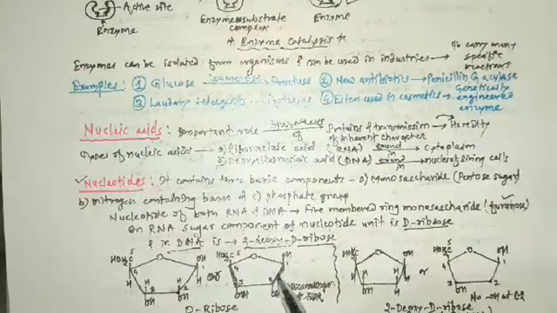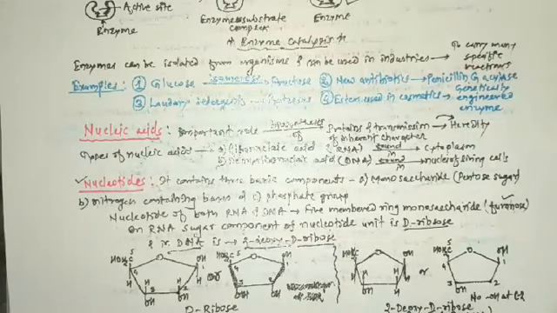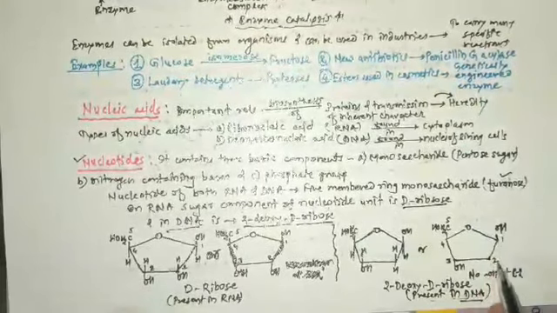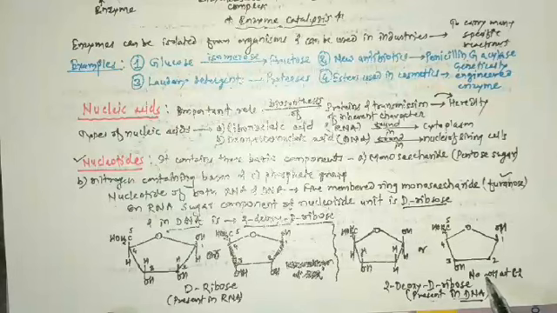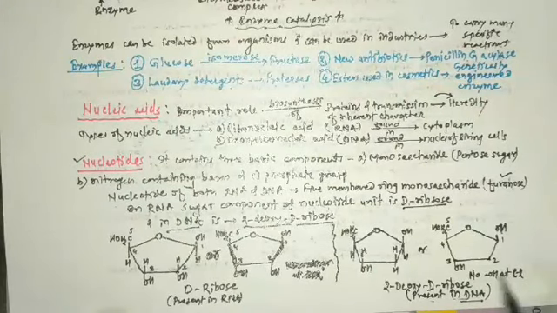In 2-deoxy D-ribose, which is the sugar in DNA, there is no OH group at the second carbon atom.